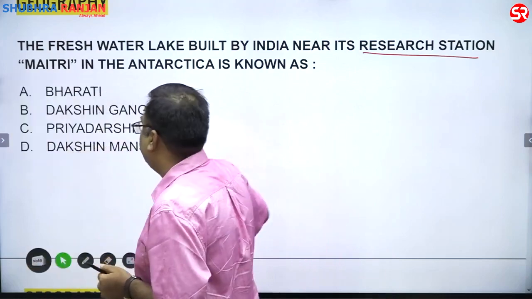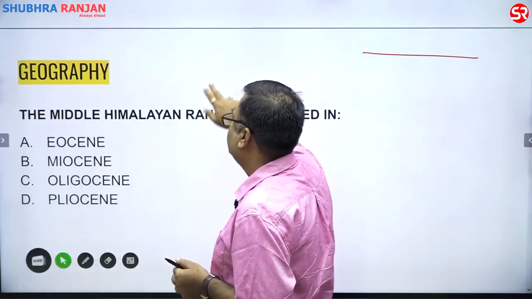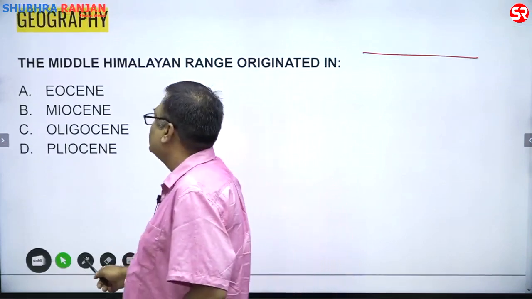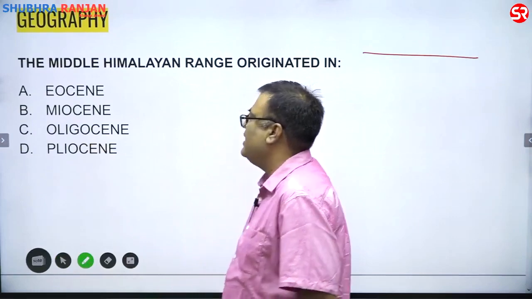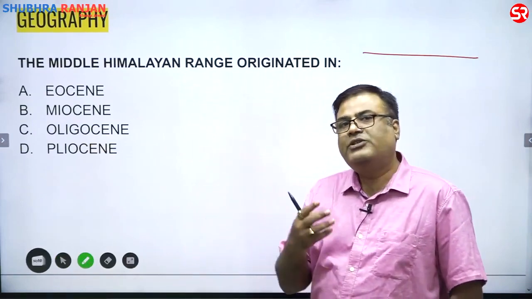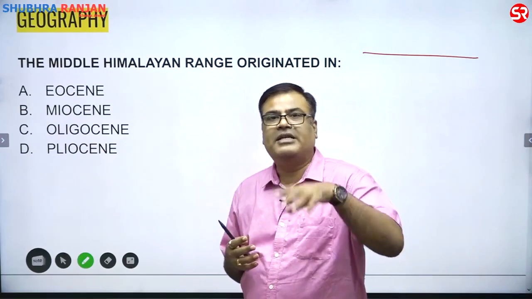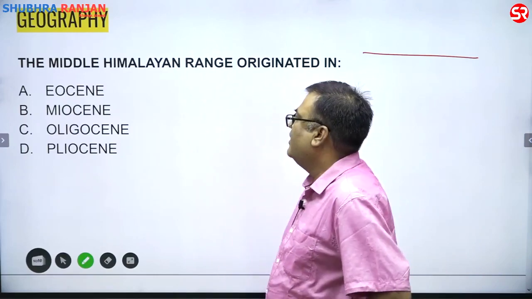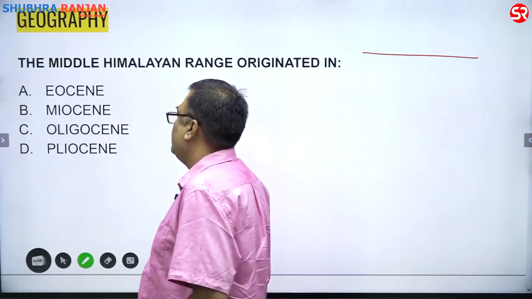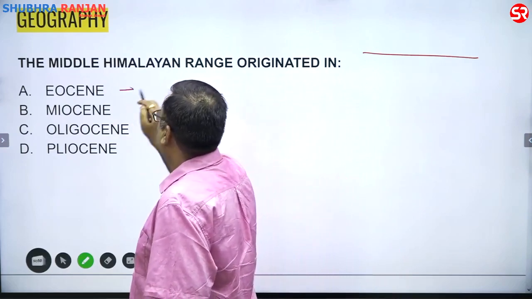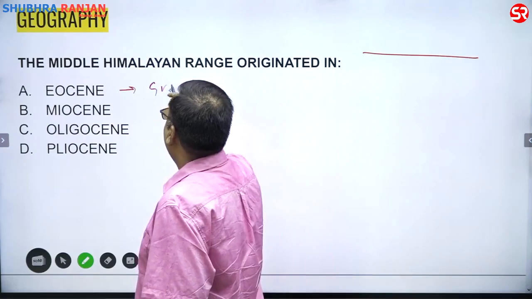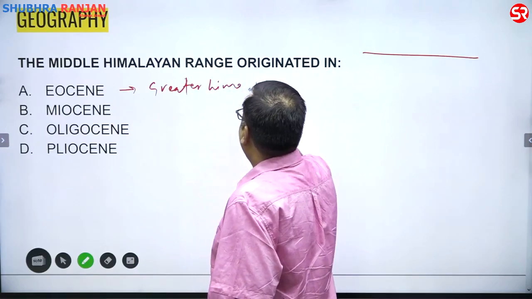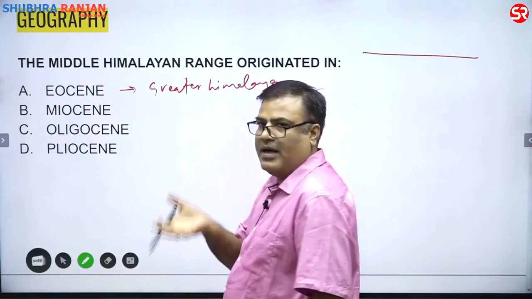Question number 2 is: Middle Himalayan range originated in the Eocene, Miocene, Oligocene, or the Pliocene. This question has been taken directly from the NCERT class 12th Indian Geography. Eocene, Oligocene, this is the time when the Greater Himalaya had uplifted.